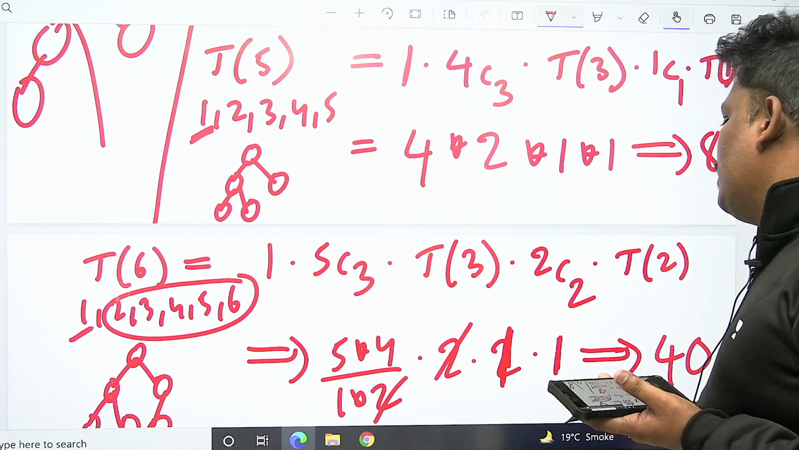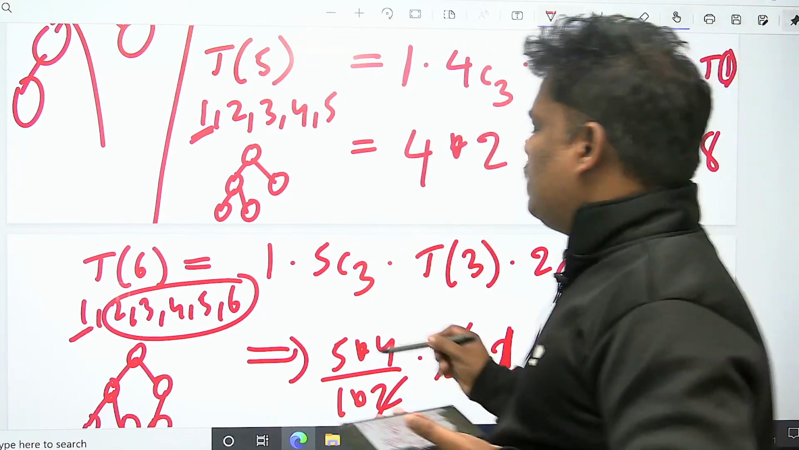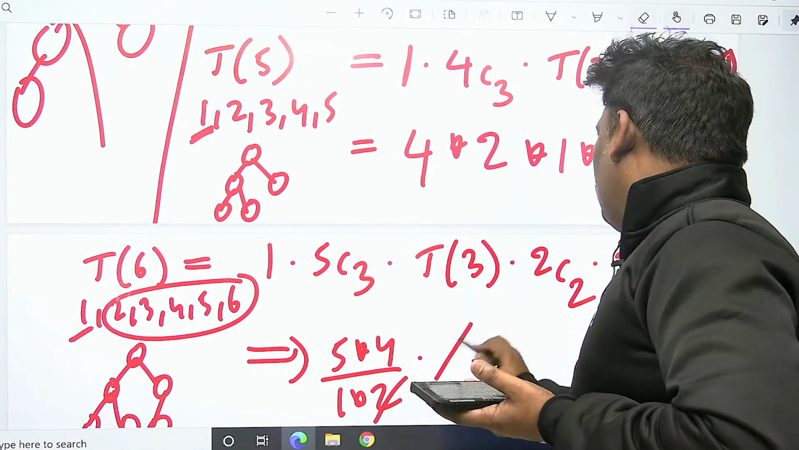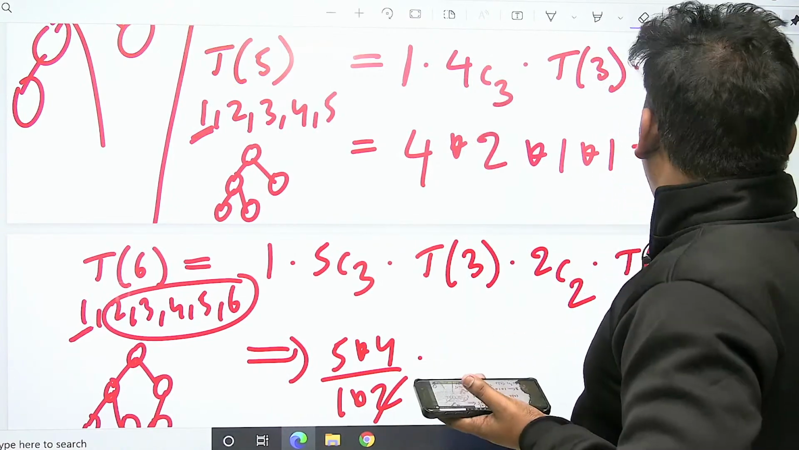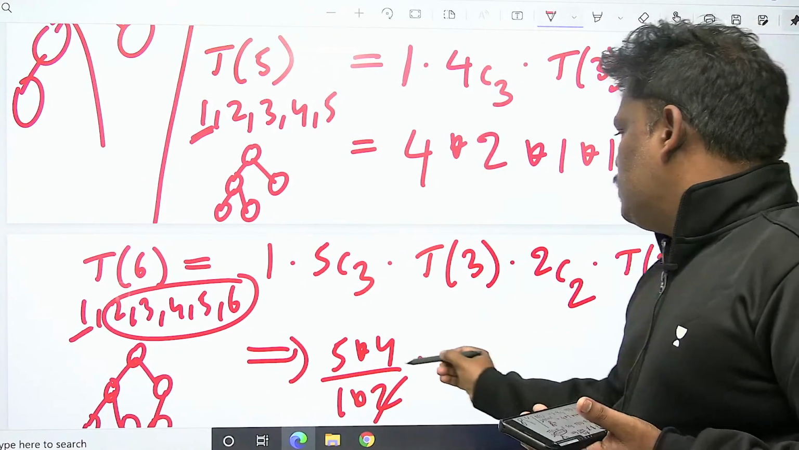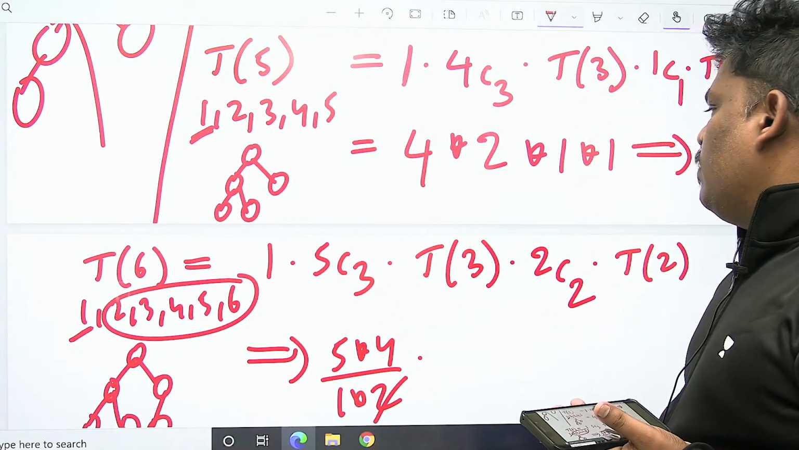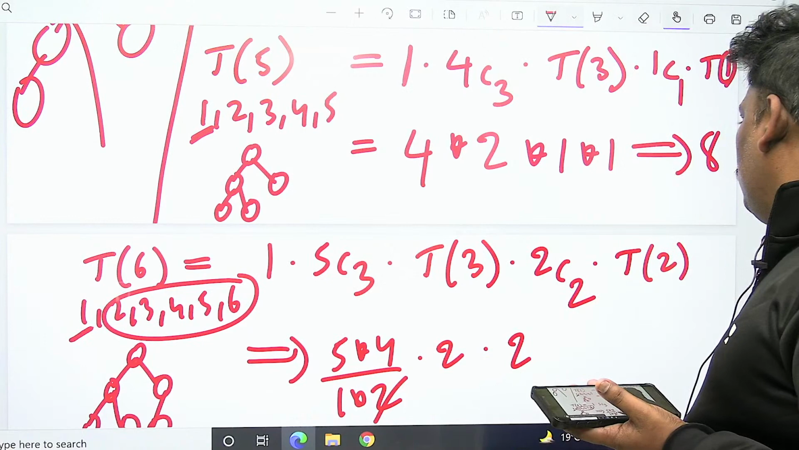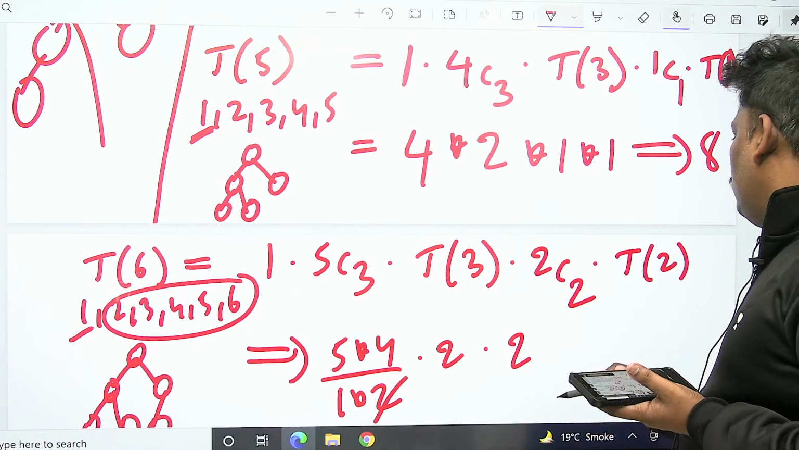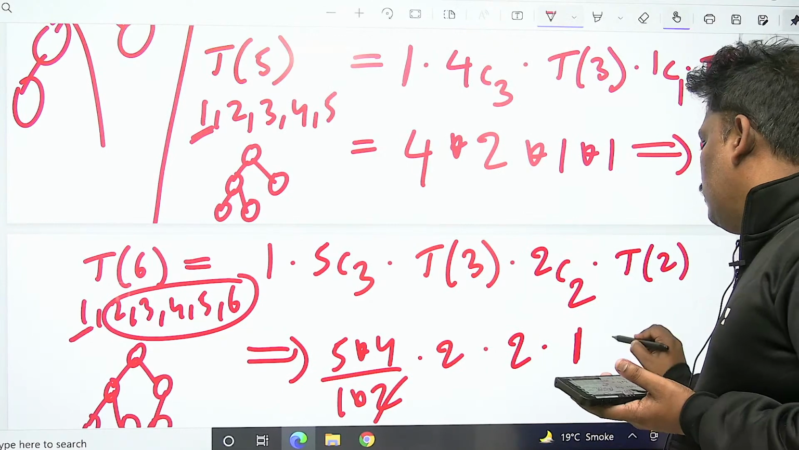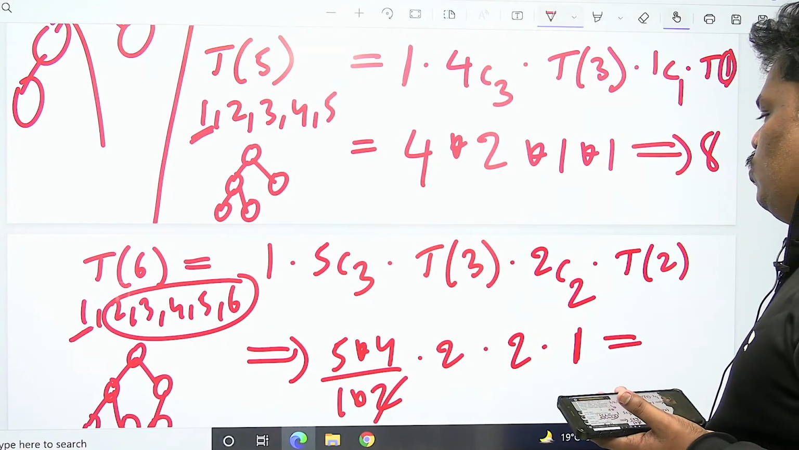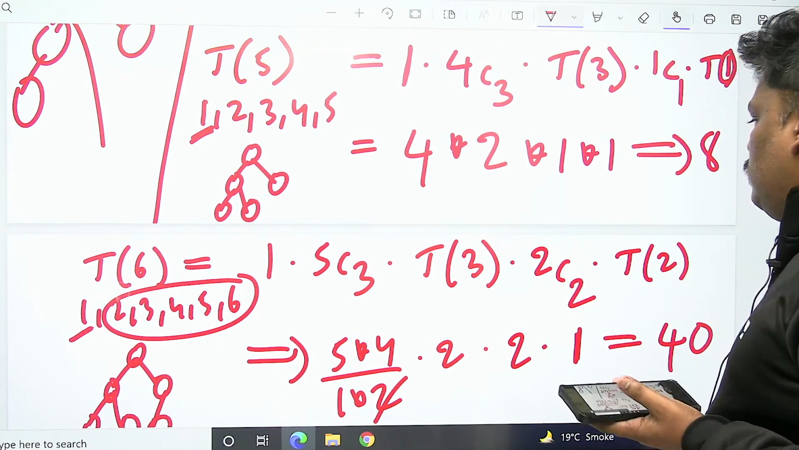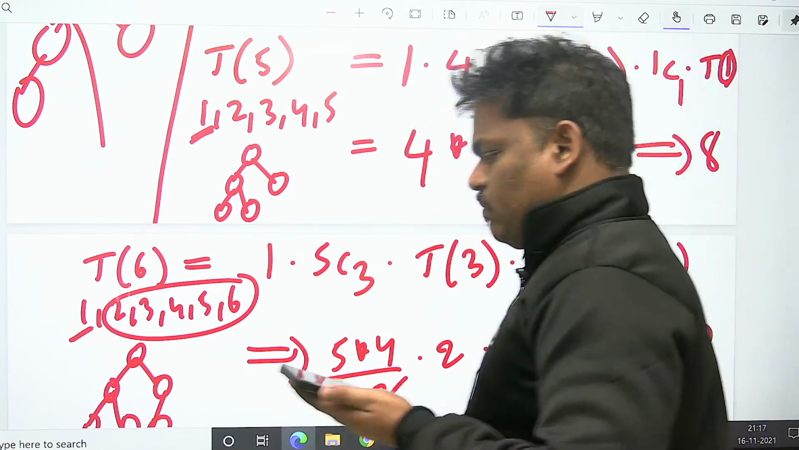So finally I think 2 cancel. Can you check one time? What is the answer? Check properly, calculate. So 5C3 means 5 into 4 by 1 into 2, T of 3 is 2, and 2C2 is 1. Right? Check properly. 2 cancel. 5 4s are 20. 20 into 2, 40. If I have done anything wrong, please let me know.